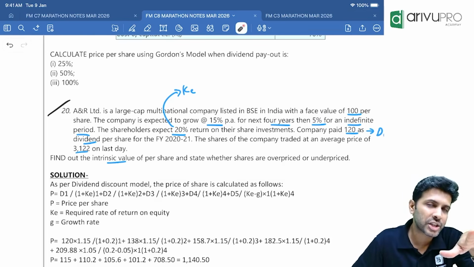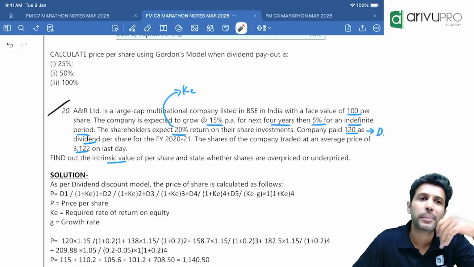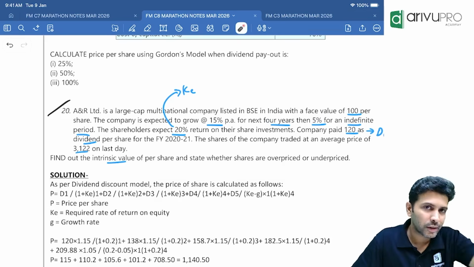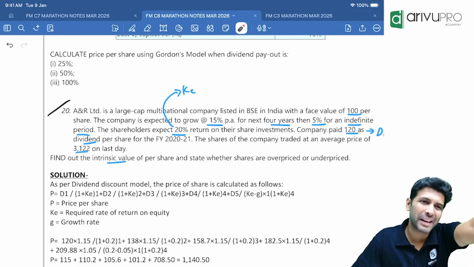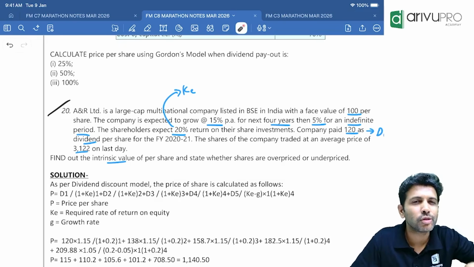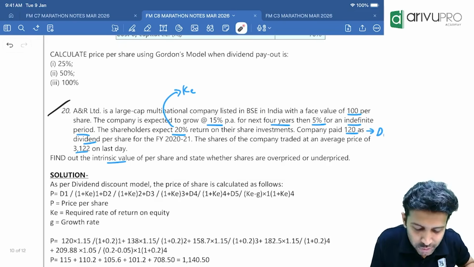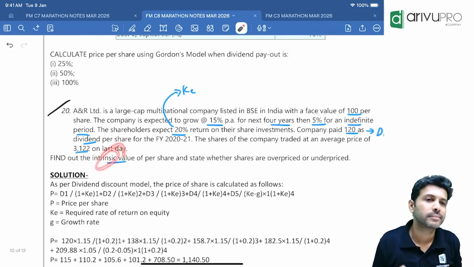If you are an equity shareholder, you will get two things from the company. Can you tell me what is that? Dividend. And when you sell the shares, eventually you will get the money. Correct? All this you will get immediately or in future. Find out the present value of that. That is only intrinsic value.